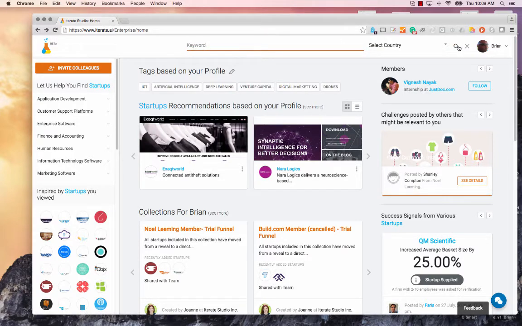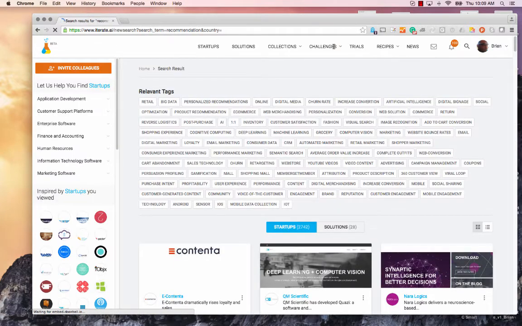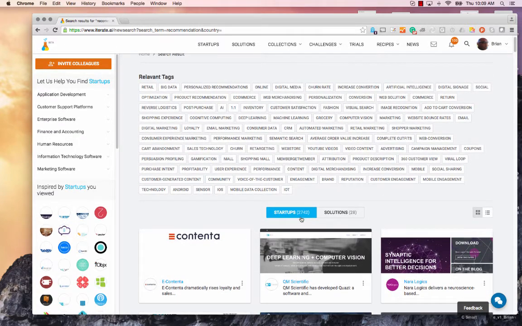the search icon here, and you could type the name of the startup in this or the category. Say I'm looking for startups in the recommendation space. Quickly click on that and I press search, and it's going to perform a search looking for startups in the recommendation space. And what you see here is all the tags associated with recommendations. For example, startups that are using machine learning or deep learning or cognitive computing, right? When it comes to recommendation.